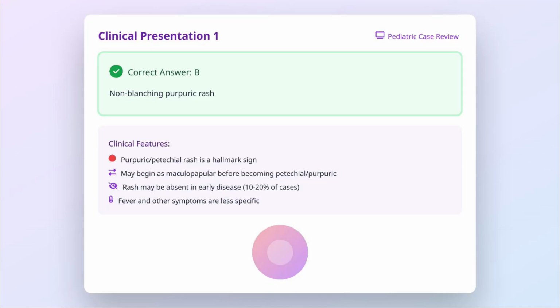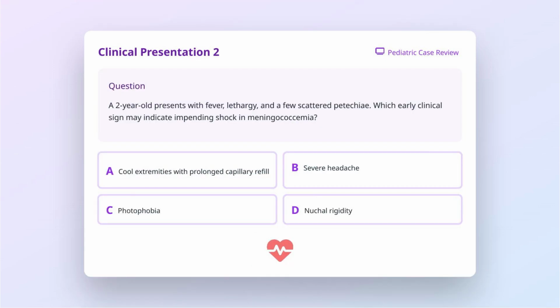A non-blanching purpuric rash is the most specific clinical feature of meningococcemia. This characteristic rash typically begins as small pink macules that rapidly evolve into petechiae and purpura. The rash can appear anywhere, but often affects the trunk and lower extremities. Importantly, the rash may be absent in early disease in 10 to 20% of cases. While the other symptoms listed are common in meningococcal disease, they are less specific and occur in many other infectious conditions.